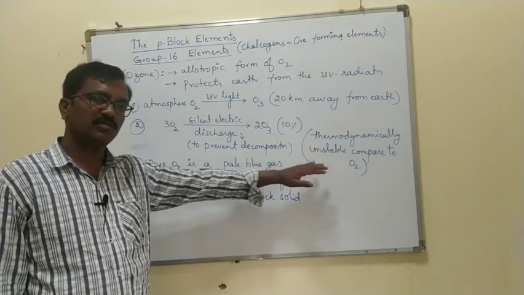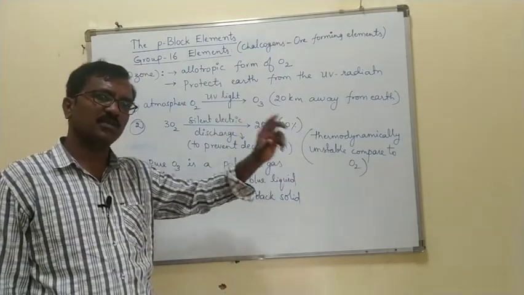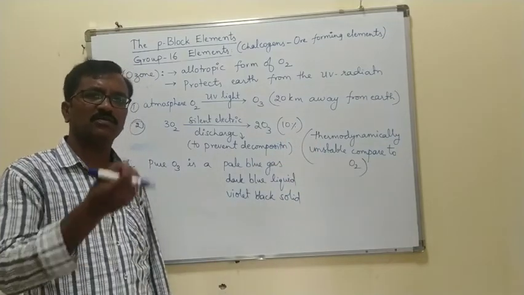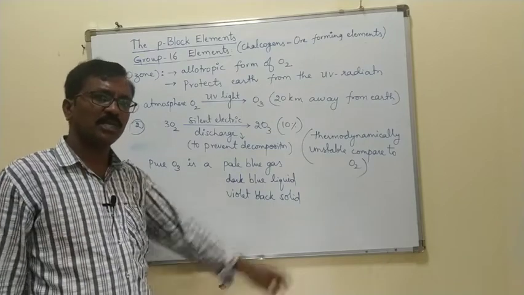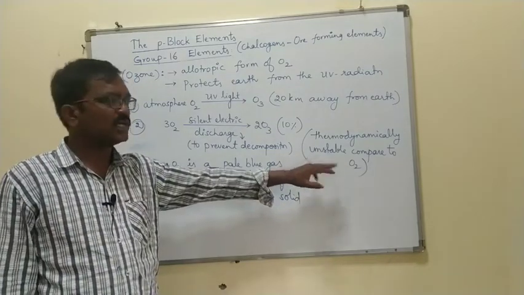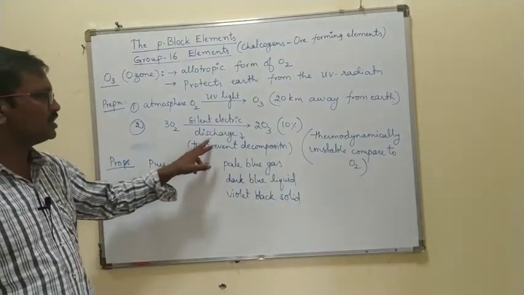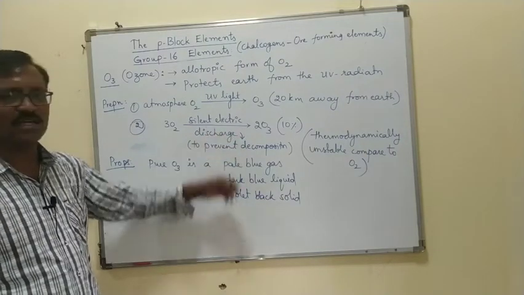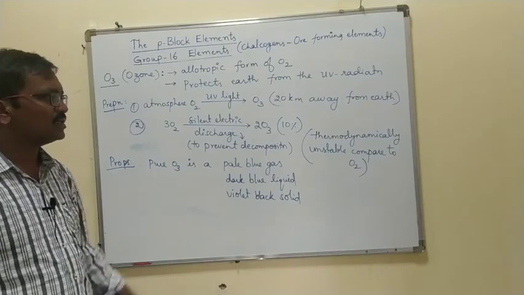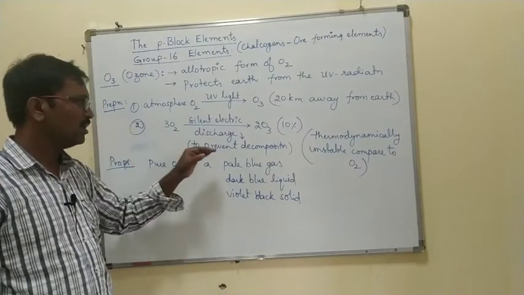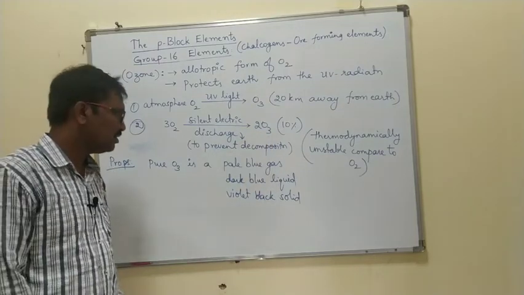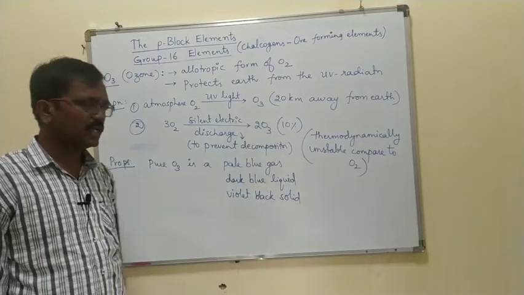So to prevent decomposition, a silent electric discharge means not applying much heat. So oxygen is converted into ozone, and you will get only 10%.